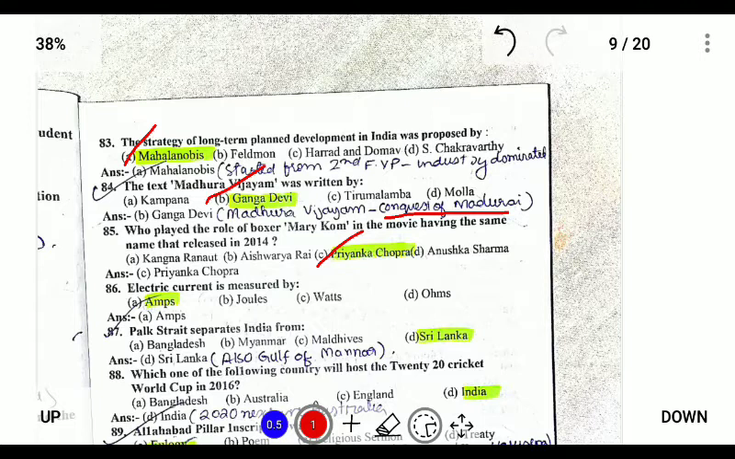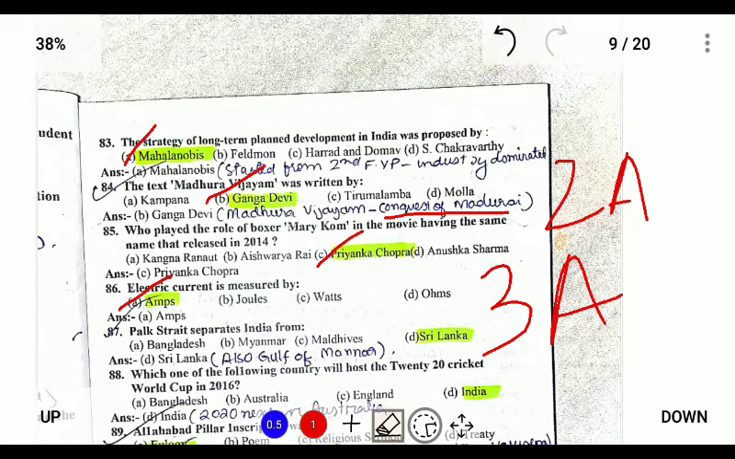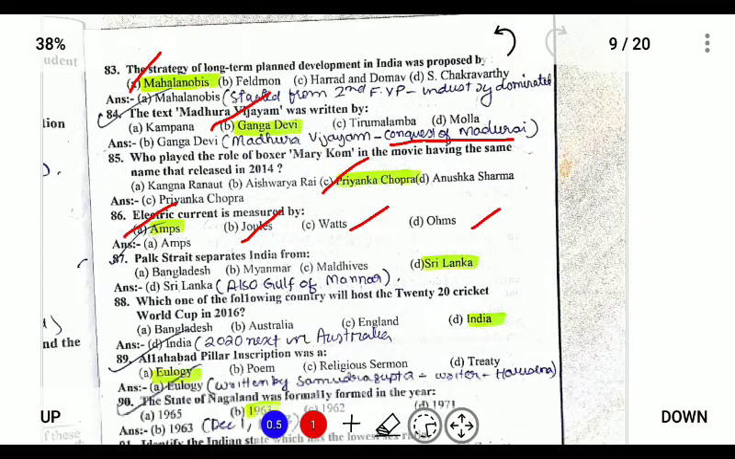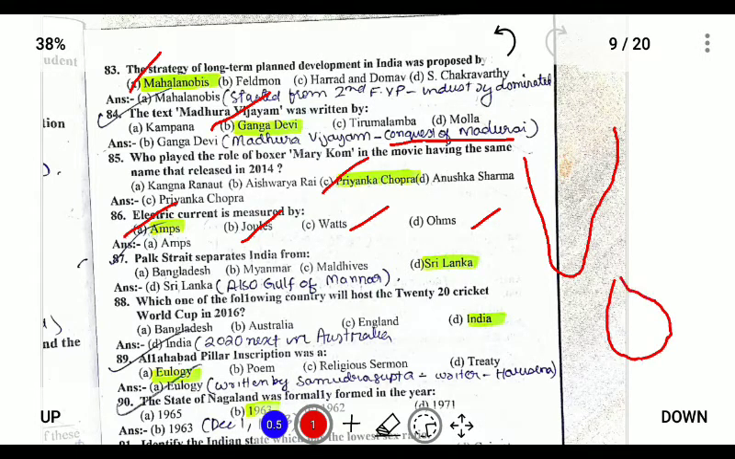Next, electric current is measured in amperes. So we know that if we go to a shop, we ask for a 3 ampere switchboard or a 2 ampere switchboard. So current is measured in ampere, whereas joule is for energy, watt is for power, and ohm is for resistance. Next, Palk Strait. So what is Palk Strait? If this is the map of India and this is Sri Lanka, a small gap is provided between Sri Lanka and India. So this is called a strait, and the name of the strait is Palk Strait. So it is between India and Sri Lanka.